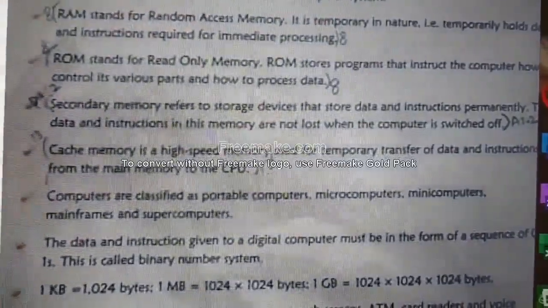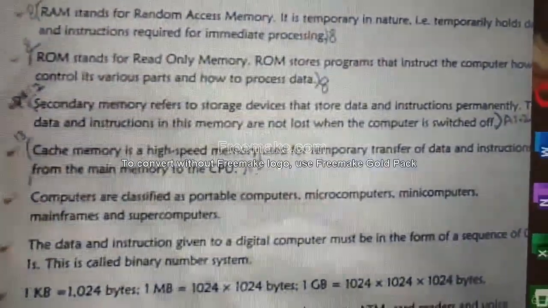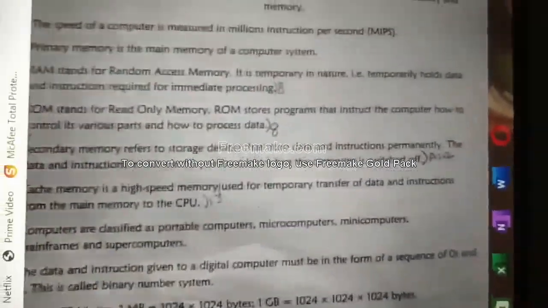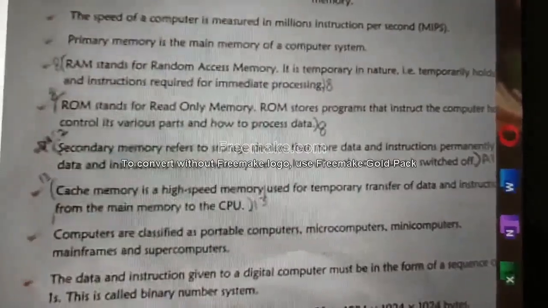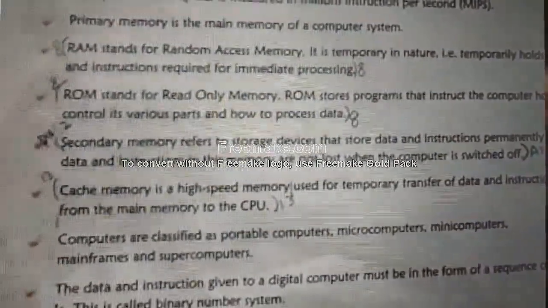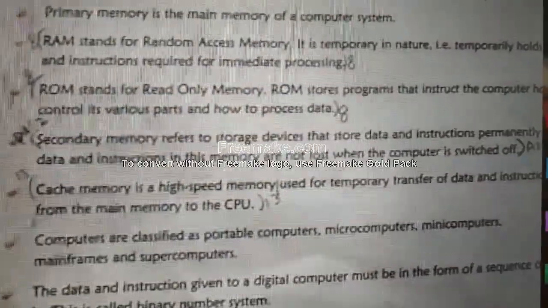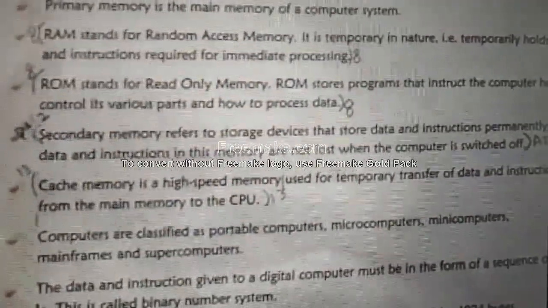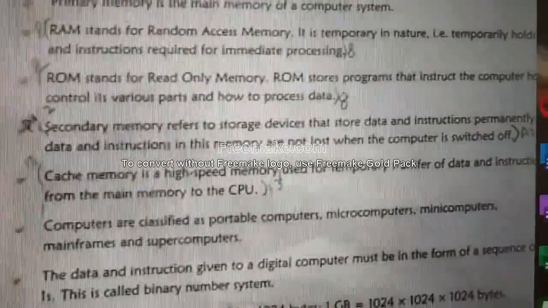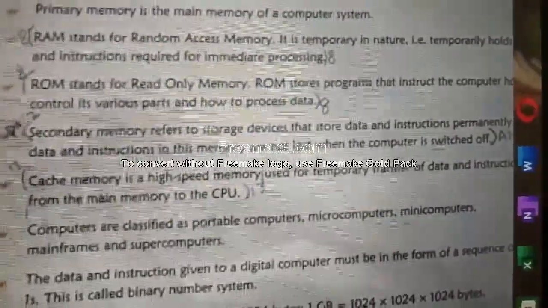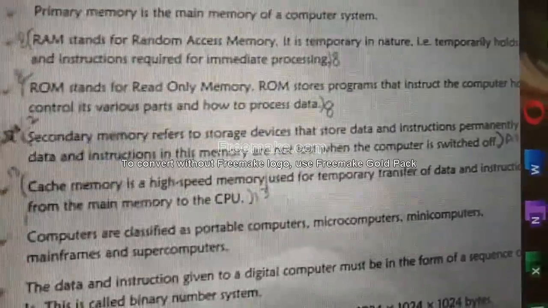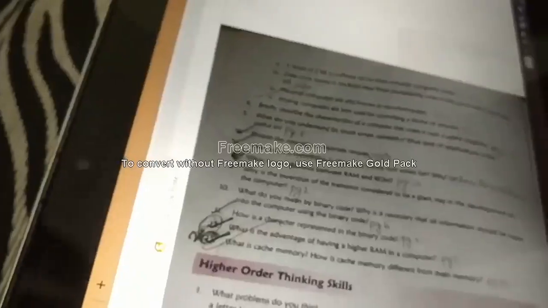Cache memory is a high-speed memory used for temporary transfer of data and instructions from the main memory to the CPU.